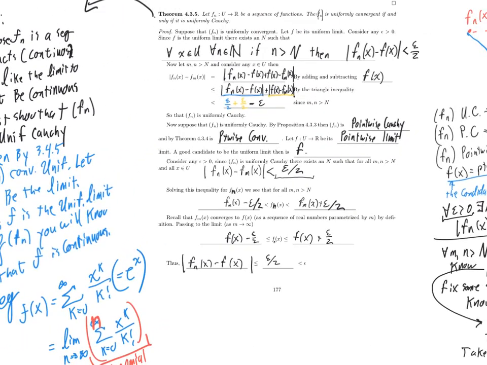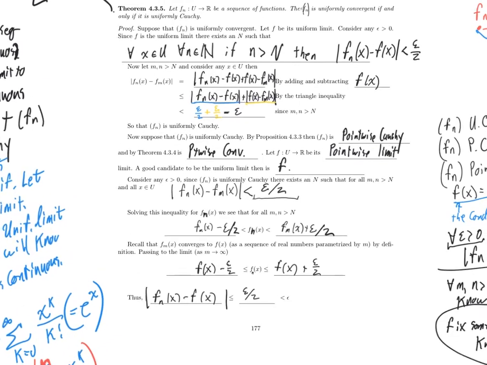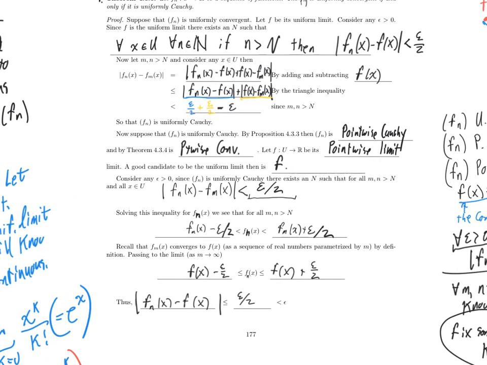And let's just summarize what happened, right? Because some complicated trickery happened, so we should check that this actually proves what we think it proves. Suppose f sub n is uniformly Cauchy.